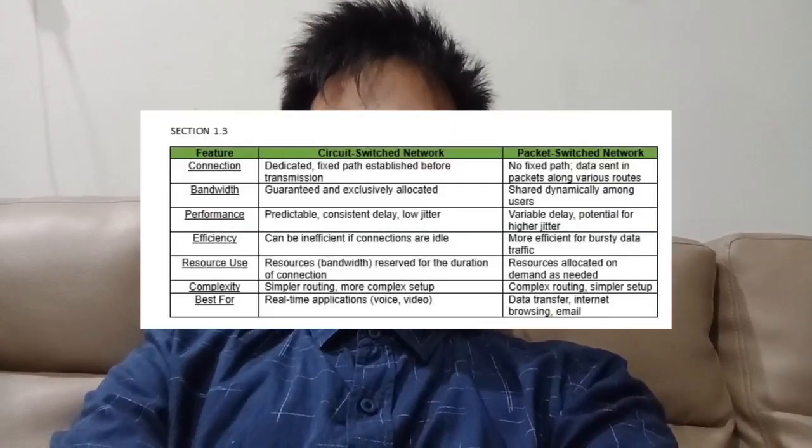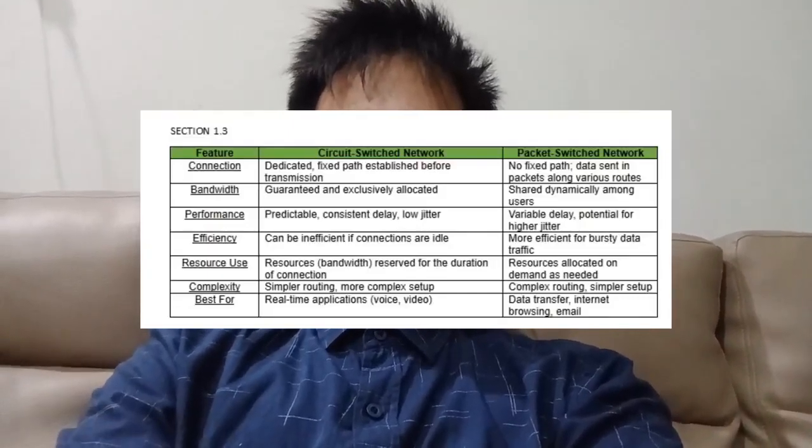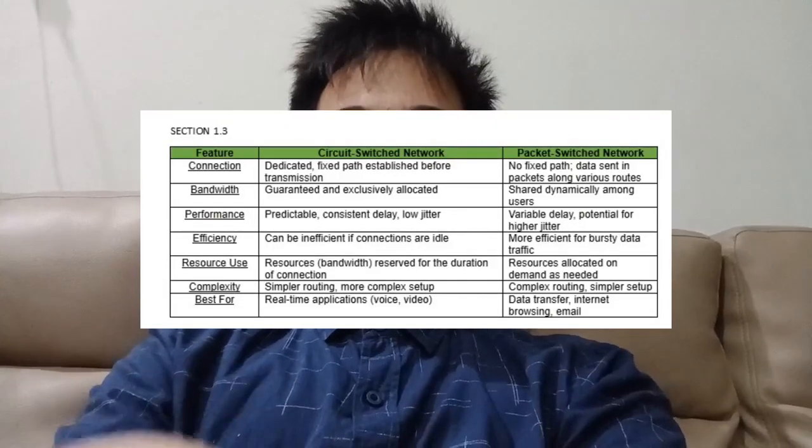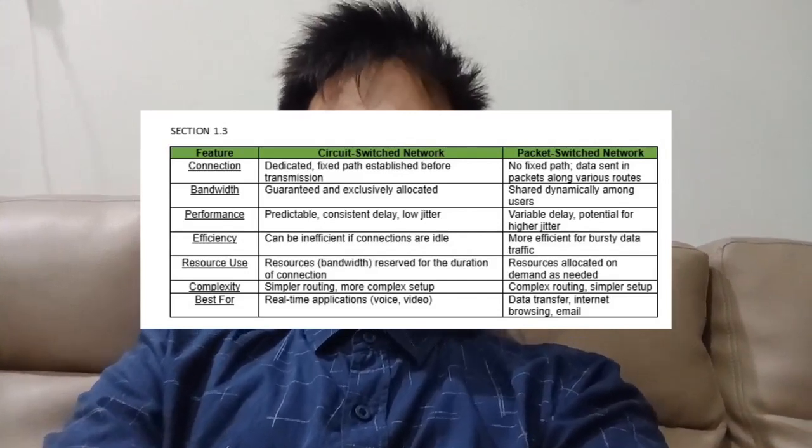And then we move on to section 1.3. In section 1.3, we are going to compare circuit switched networks and packet switched networks. So let's talk about the feature of connection. In a circuit switched network, they dedicate a fixed path before transmission. Meanwhile, in a packet switched network, there is no fixed path; packets are sent along various routes.